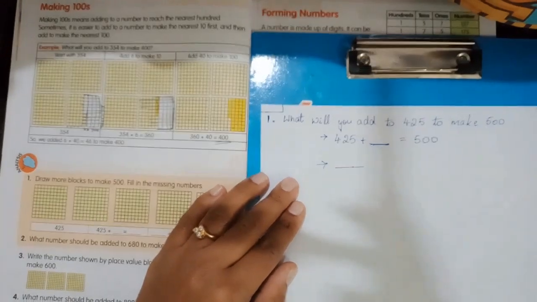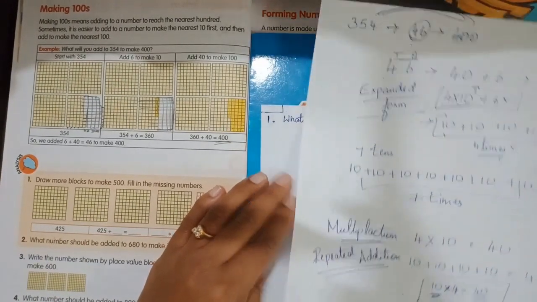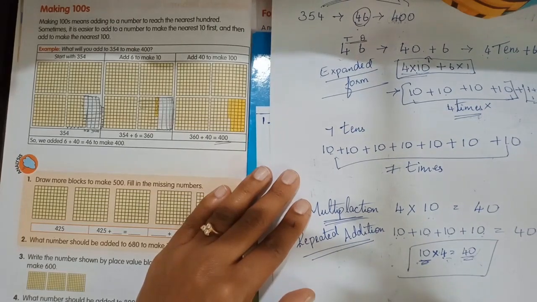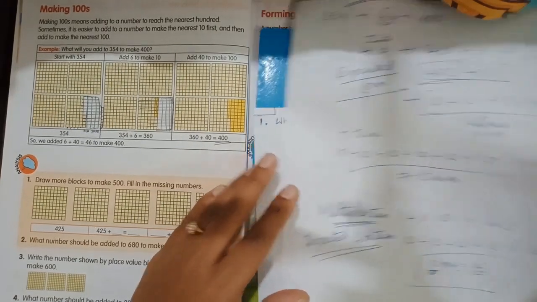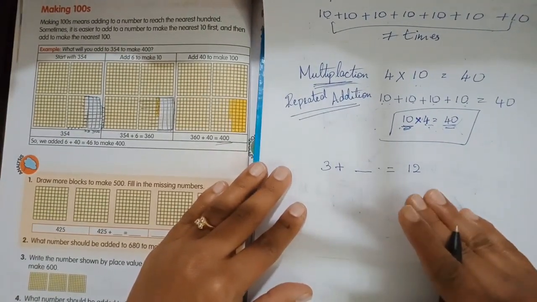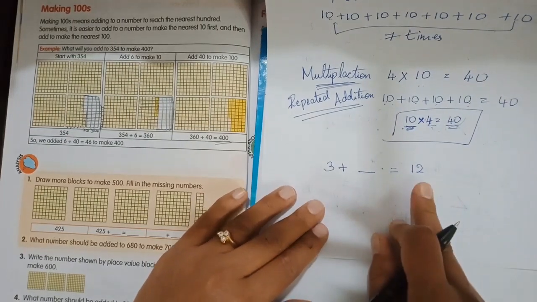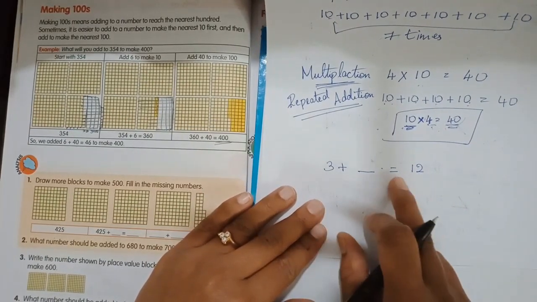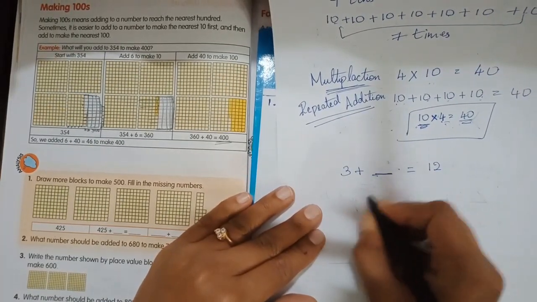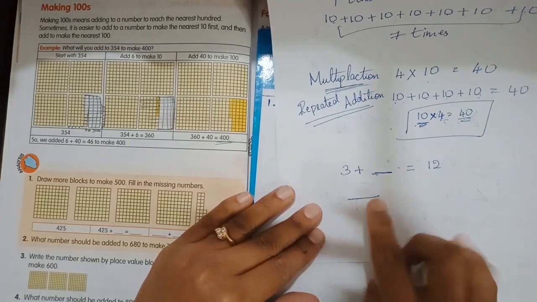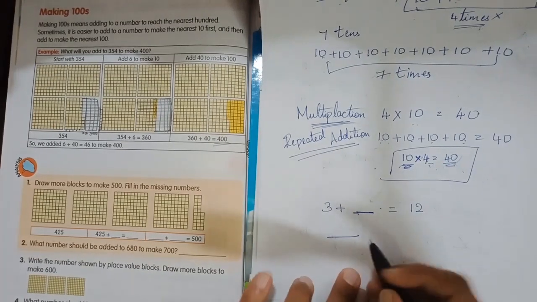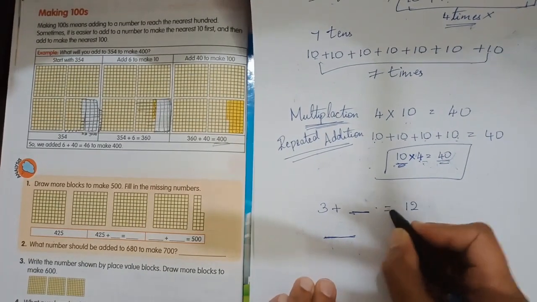I will tell you one more rule of that. So for example, 3 plus dash is equal to 12. Can you see, children? Don't write this. Wait for a while and just look here. 3 plus dash is equal to 12. So what do I have to do? Let this dash remain here itself, because we have to find out what number comes here.